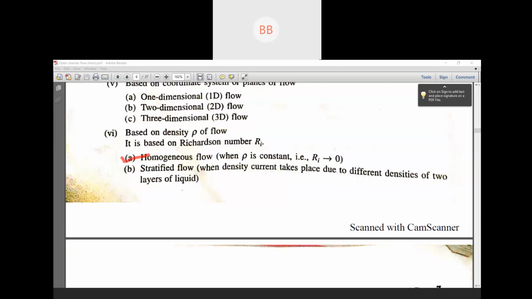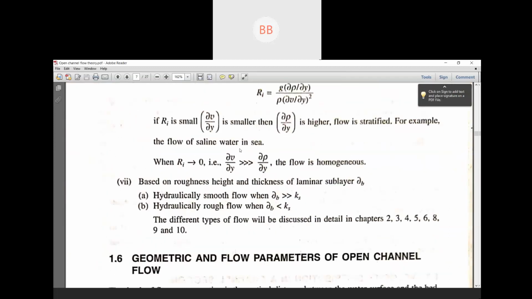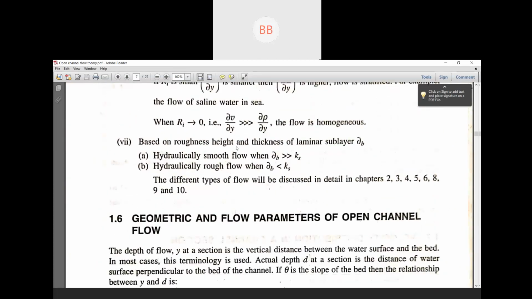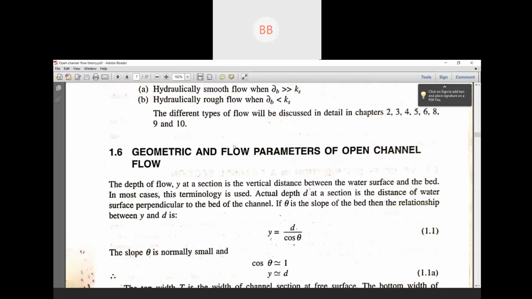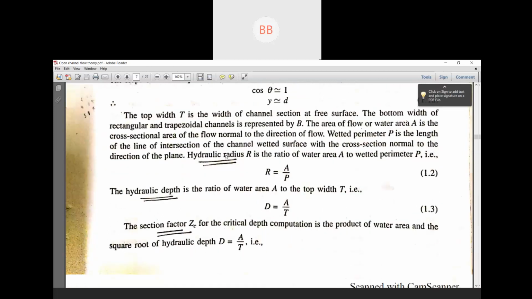Practically the density of water does not remain constant. But to simplify our calculation, or our derivation, people consider the density of water to be constant. Those things are not in your syllabus.